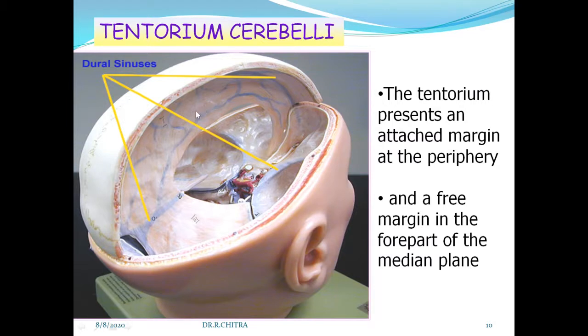Again, this is the model of the dural folds. This is the falx cerebri and this is the tentorium cerebelli. This is the falx attached to the upper surface of the tentorium. Now you concentrate on the tentorium cerebelli. Tentorium presents an attached margin. It is attached here to the posterior part and to the lateral part. And it presents a free margin. So this is the free margin. Only half is seen. That side half of the tentorium is not seen because of this falx cerebri. So first you have to understand the attached margin at the periphery and the free margin in the front in the midline.